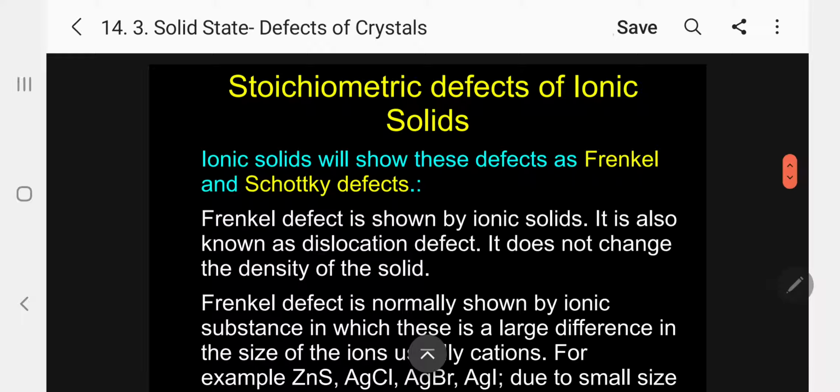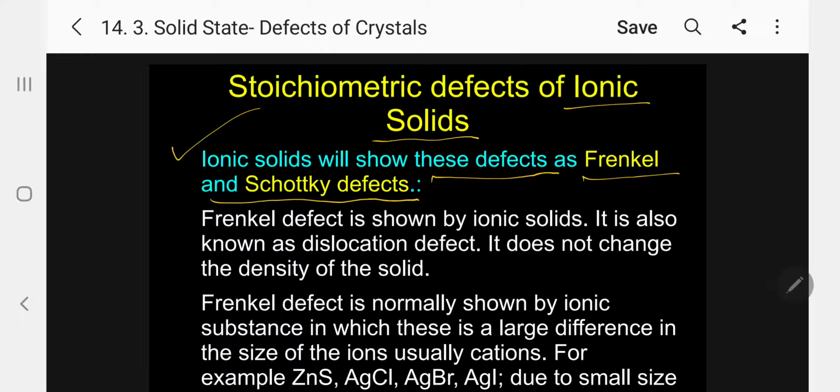Coming to the stoichiometric defects of ionic solids. Now I am going to discuss the same stoichiometric defects in ionic solids. In ionic solids, kindly follow, these stoichiometric defects are given different names. Ionic solids will show this defect as Frenkel defect and Schottky defect.